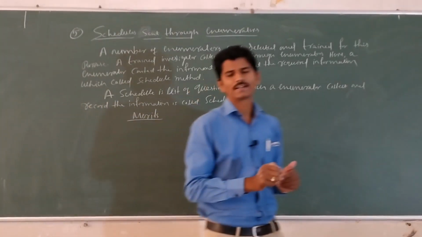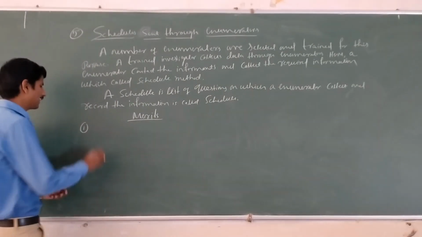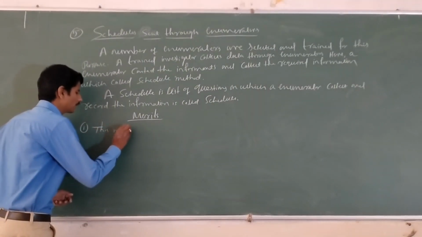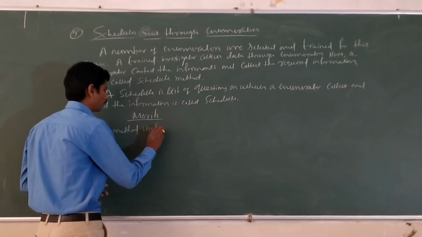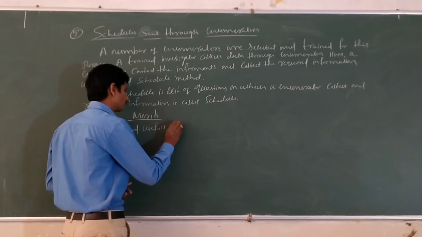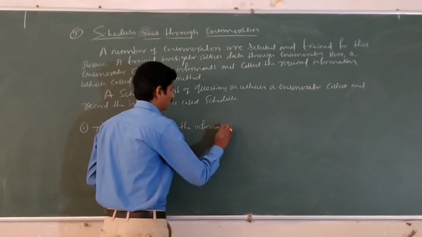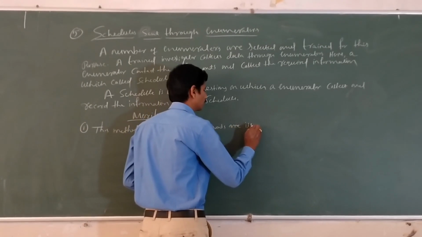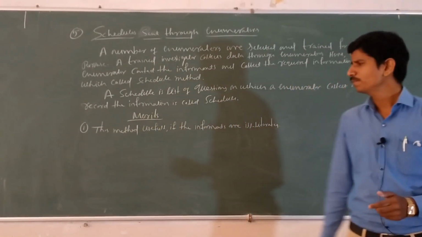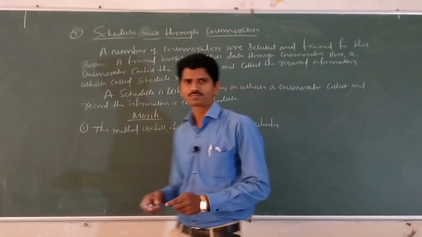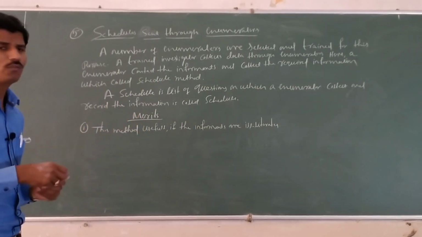Here the first merit is this method is very useful if the informants are illiterate. Illiterate means uneducated.